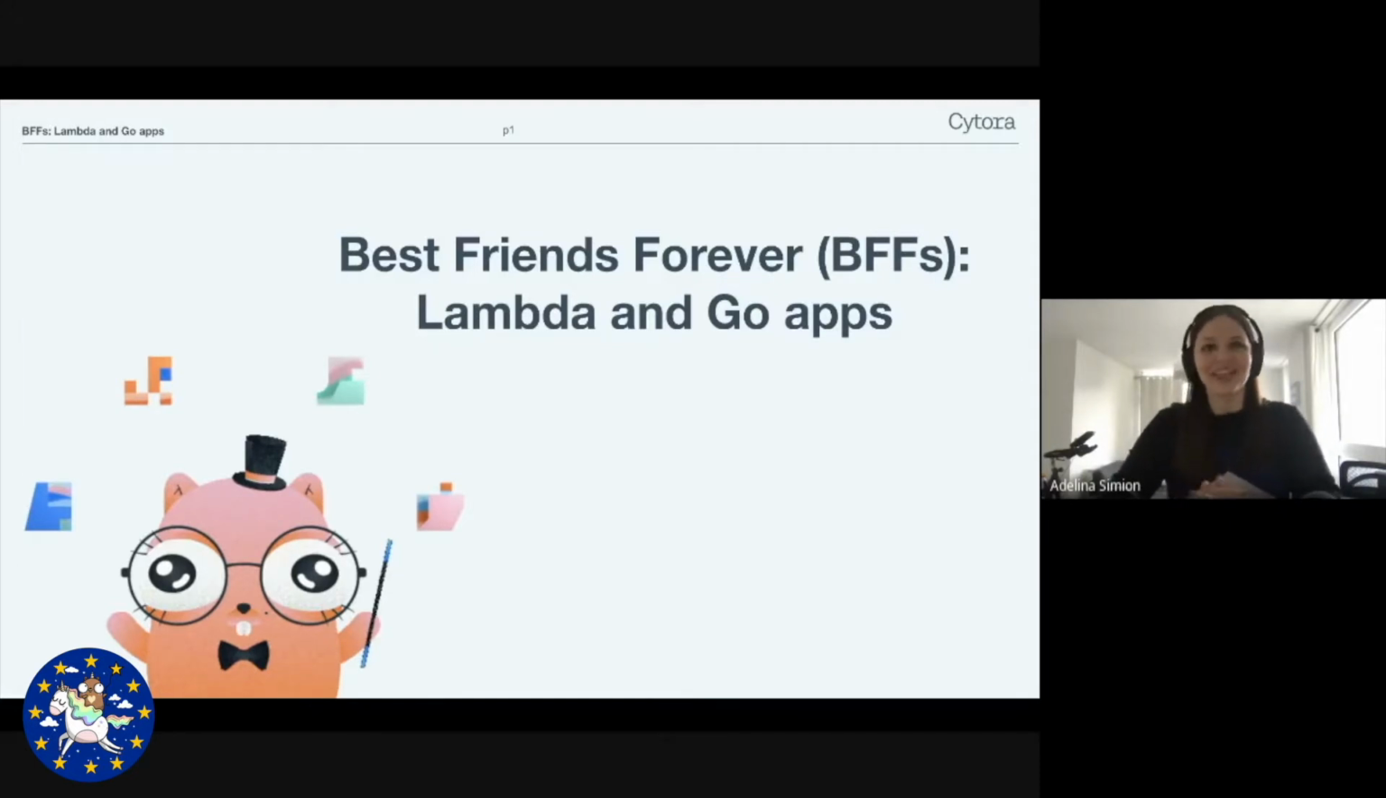Our talk, titled Best Friends Forever, BFFs, Lambda, and Go Apps, is an exploration of serverless at AWS, as well as a presentation of serverless fundamentals in general. We are really passionate about serverless. We use it every day, so we're super excited to bring it to everyone at GopherCon this year.